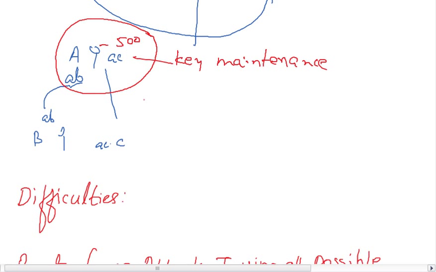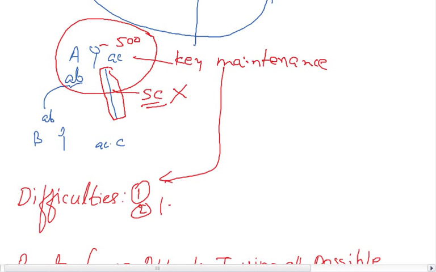Second, the key has to be transmitted through a secure channel. If you don't have a secure channel, you cannot send it by email. It requires a secure channel. So key distribution is the difficulty. One is key maintenance, and the second is key distribution.